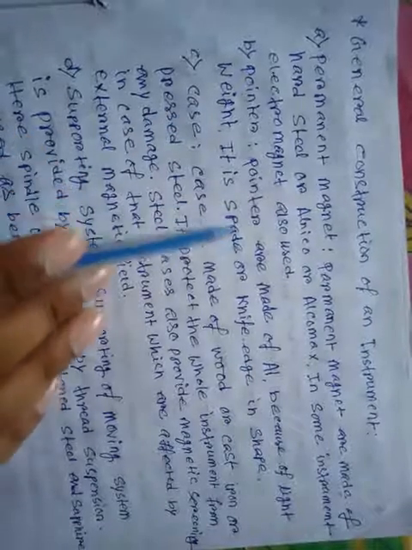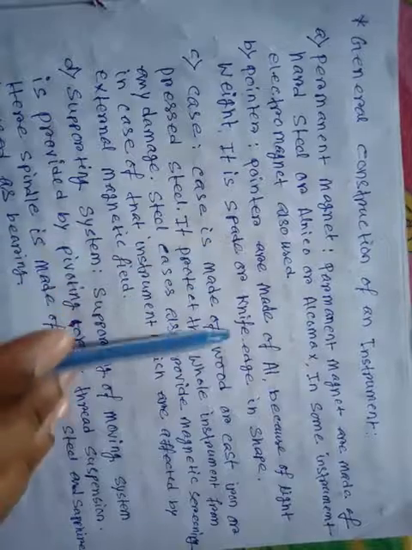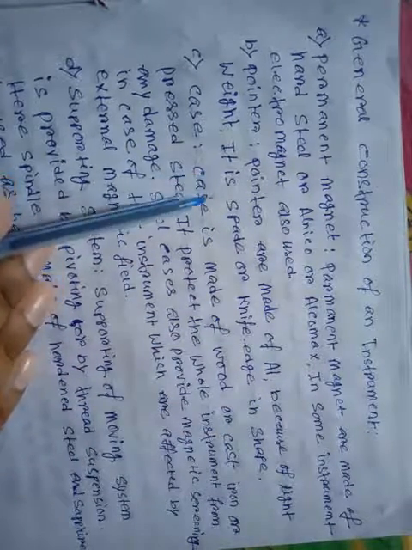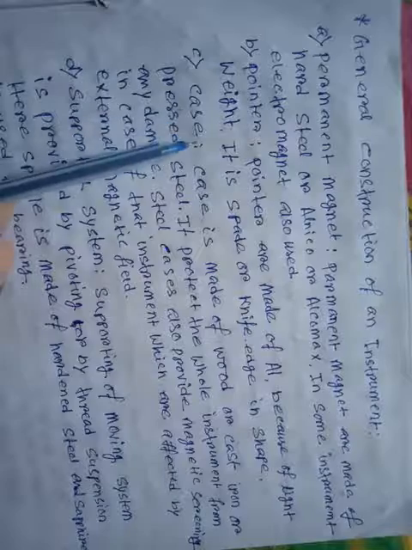Second is the pointer. The pointer is made of aluminum because it is lightweight. It is spade or knife-edge in shape. This is the pointer. It indicates the output result of the measuring instrument. The pointer is used in analog type instruments.